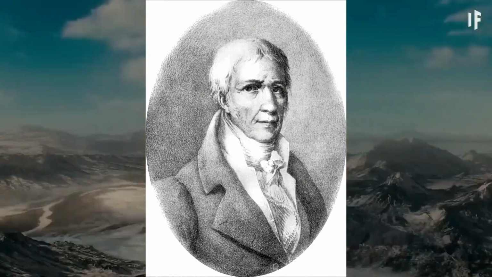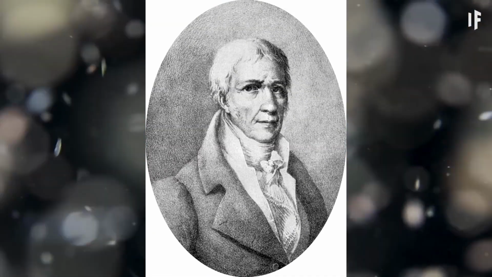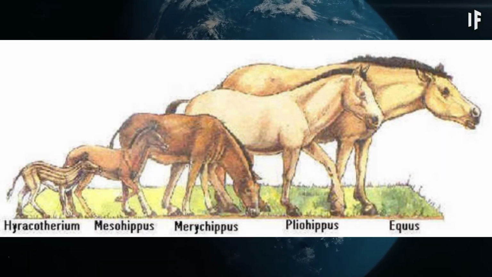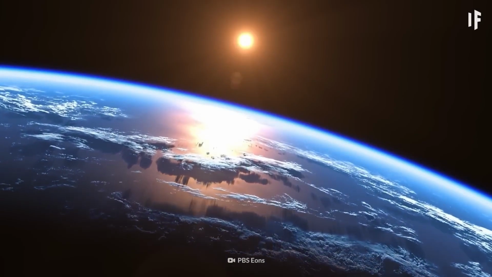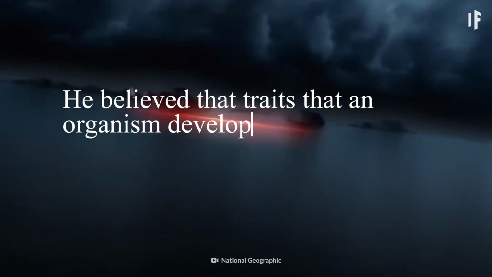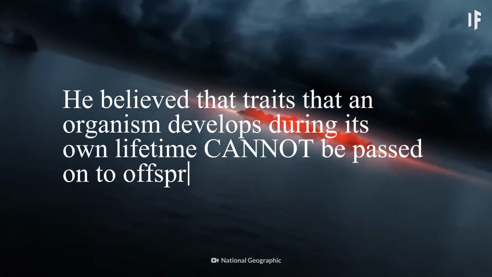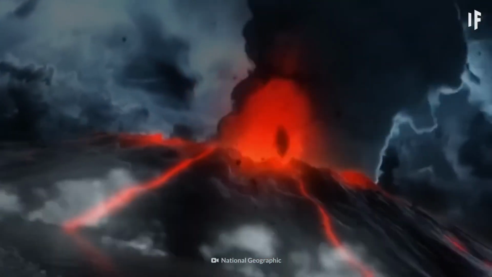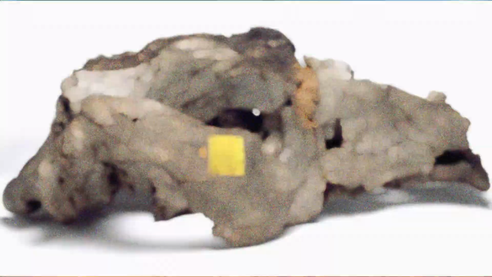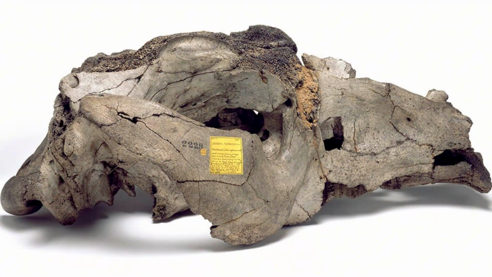Jean-Baptiste Lamarck was an important French naturalist and was one of the first scientists to propose the idea that species change over time, but his idea on how they changed was wrong. He believed that traits that an organism develops during its own lifetime cannot be passed on to offspring, which is wrong since those traits can be passed on to offspring. The fossils that Darwin found on his travels helped convince him that species are able to change over time, by observing how the fossils change as well.